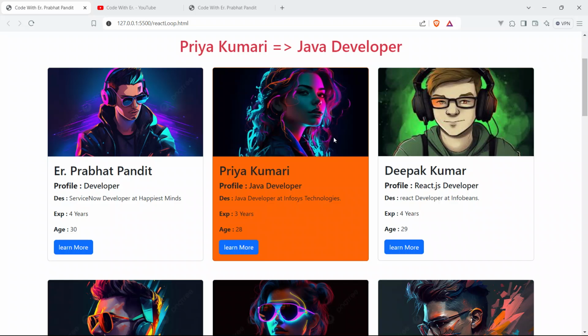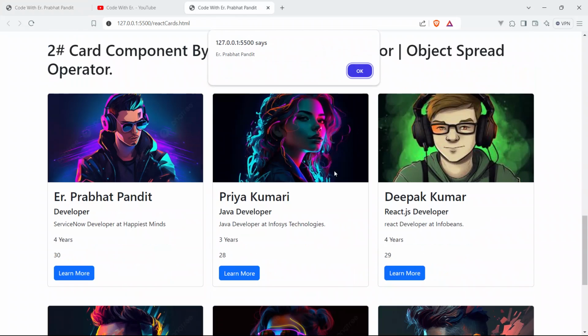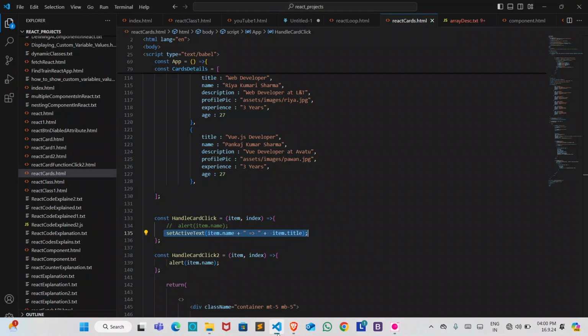Okay, so now we have to make the second card also clickable. As of now it is only alerting the name, so we have to make it clickable as well.